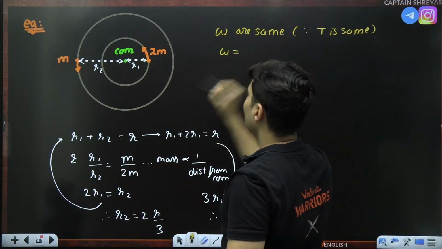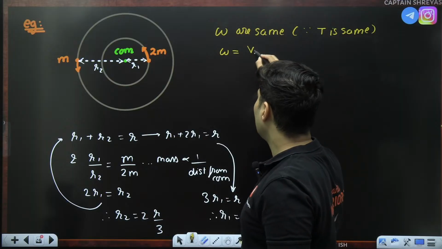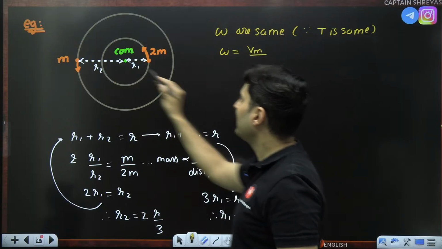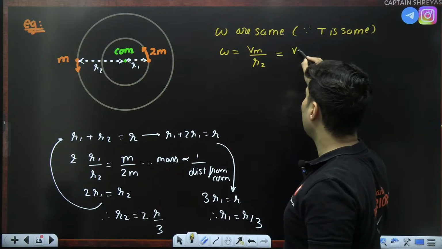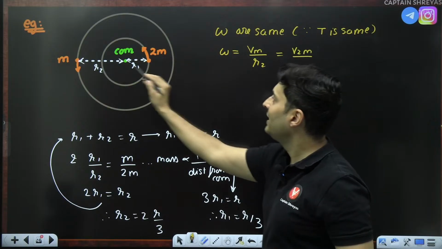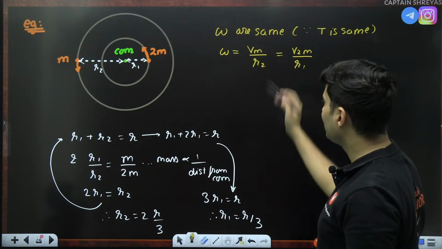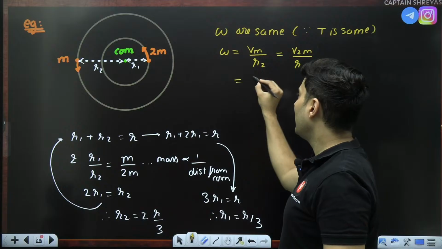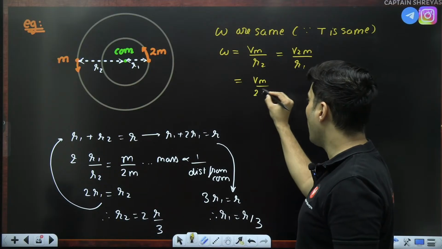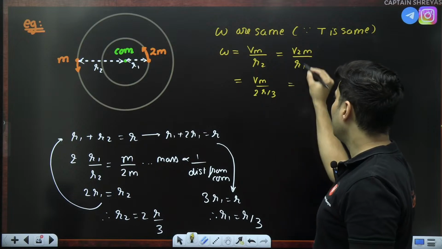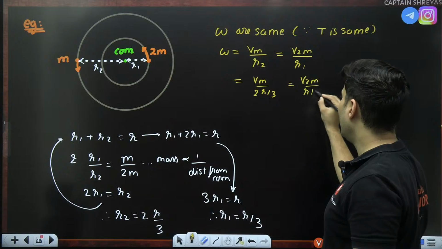So omega is v by r. Velocity of mass m by the distance which is R2 is equal to velocity of mass 2m by distance R1. If I write this as Vm by R2, what is R2? 2R by 3, and this is nothing but R by 3.